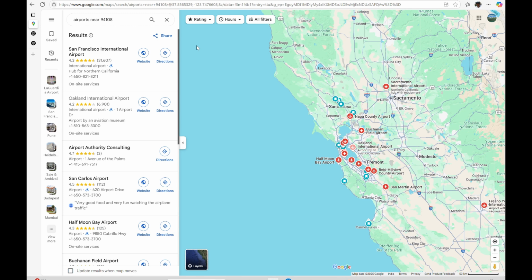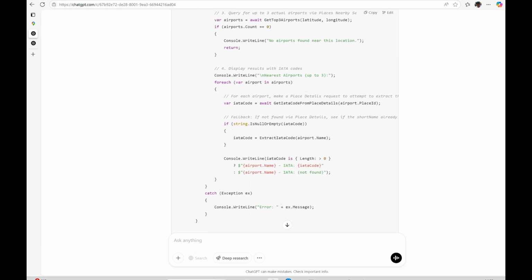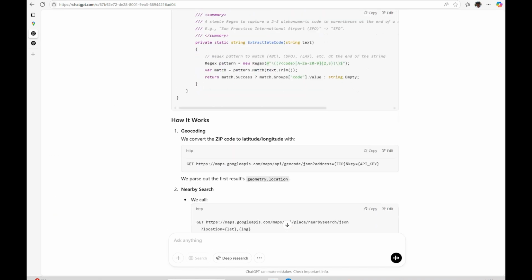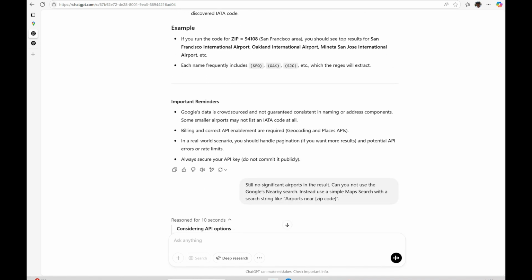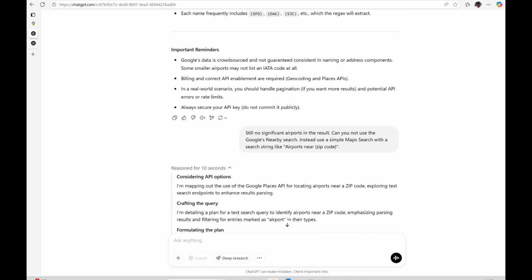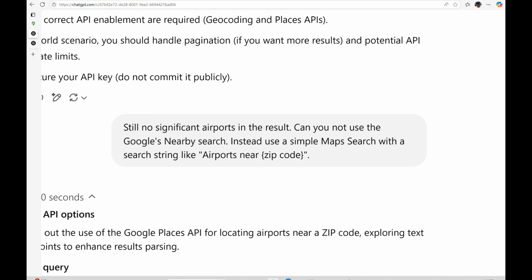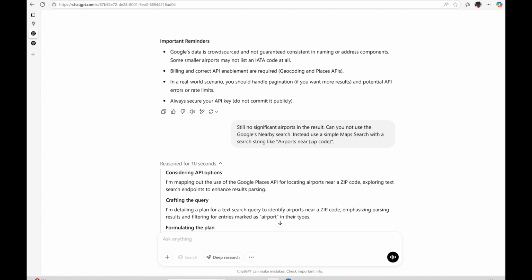So I'm going to instruct my LLM to do this exact thing and not use the other APIs, but use the search API. So let's switch back to our prompt here and see how we can instruct the code to do that. So yeah, still no significant airports in the result. So I have asked it to say, hey, don't do the nearby search. Instead, use the simple maps search and use a search string like airports near the zip code. So let's see if it understands this, and let's see what it generates out of it.